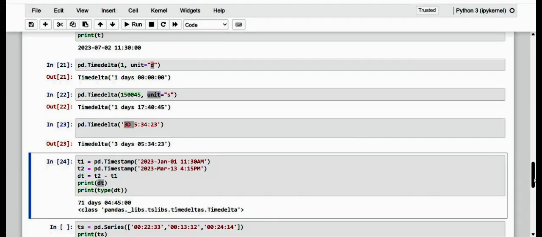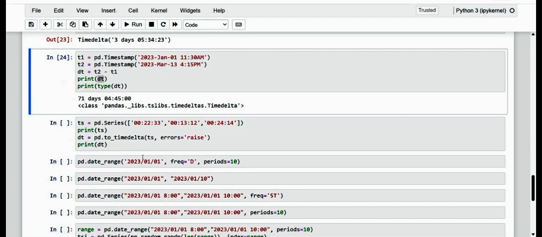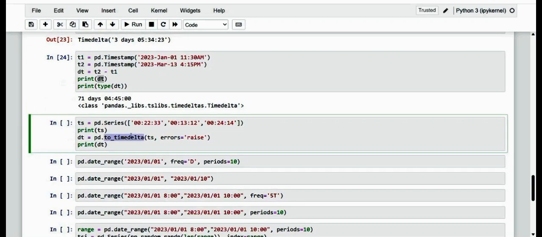I just scroll down to have a look at it here. In this case, however, parsing is less flexible than to_datetime, so both are different.